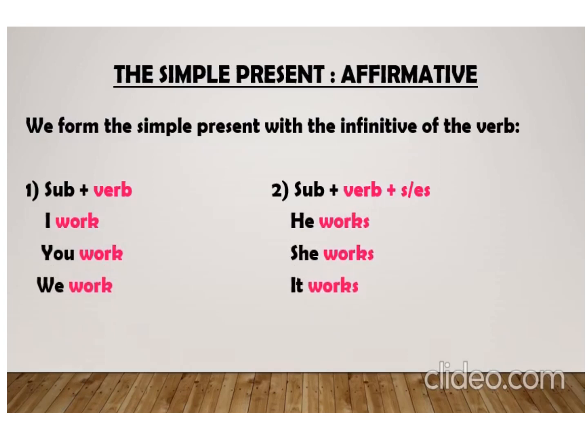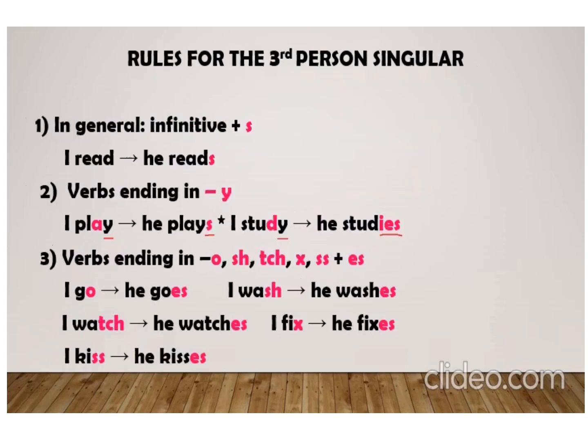Now you can see here in the examples that with the plural subjects I use the root verb, and with the singular subjects I use the verb with s or es. You work, they work. These are the plural subjects. Rules for the third person singular. Generally we add s with the verbs, like I read, he reads.